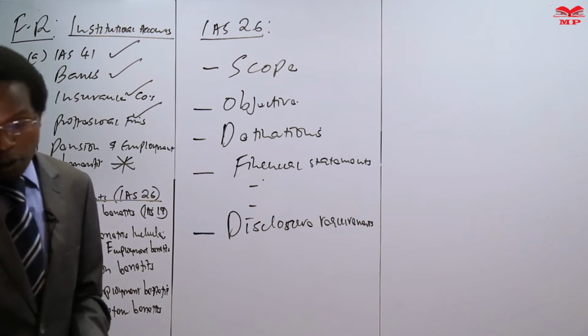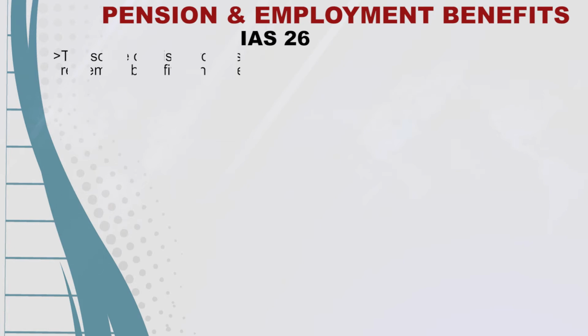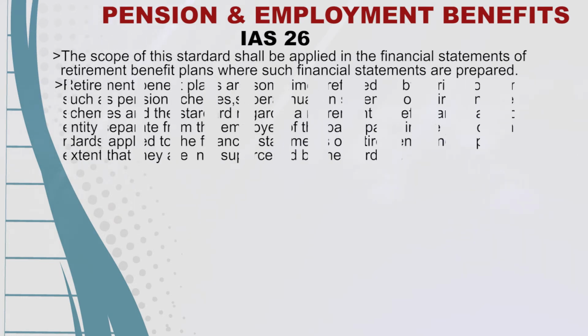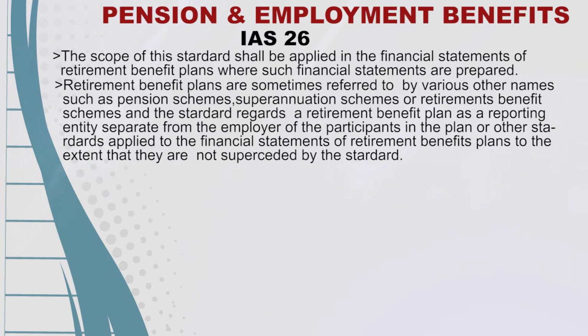Now, we're saying that this standard shall be applied in the financial statements of retirement benefit plans where such financial statements are prepared. Retirement benefit plans are sometimes referred to by various other names such as pension schemes, superannuation schemes, and retirement benefit schemes.